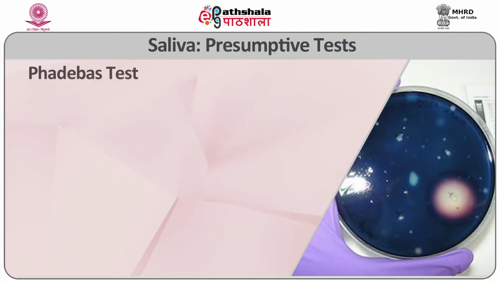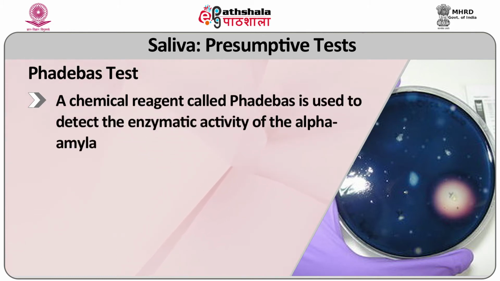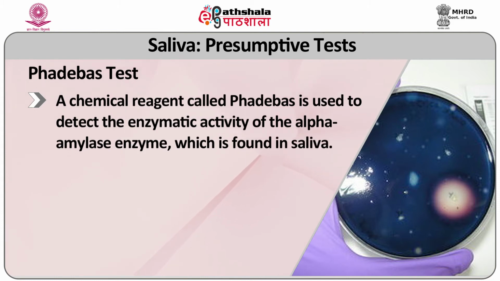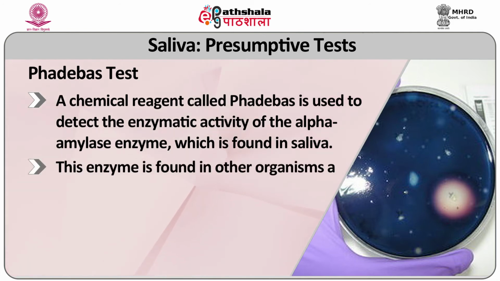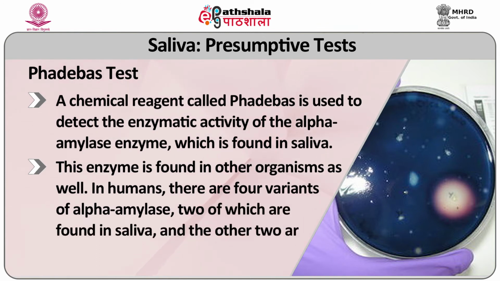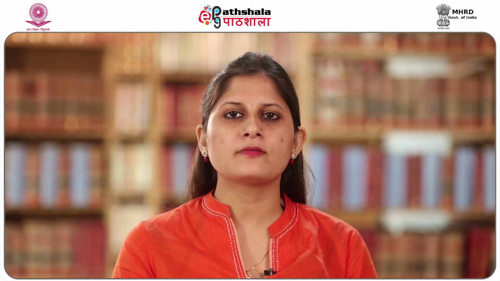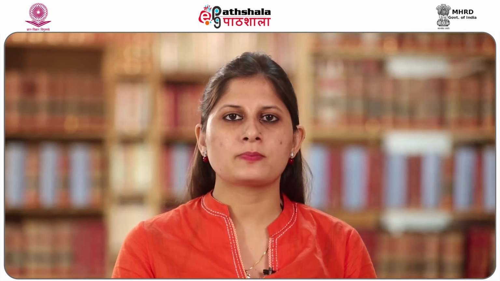And what is the Phadebas test? A chemical reagent called Phadebas is used to detect the enzymatic activity of the alpha amylase enzyme which is found in saliva. This enzyme is found in other organisms as well. In humans, there are 4 variants of alpha amylase, 2 of which are found in saliva and the other 2 are secreted by the pancreas. This test is presumptive because it will give a positive result if the alpha amylase enzyme from any organism is present.